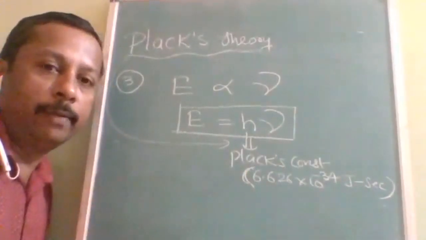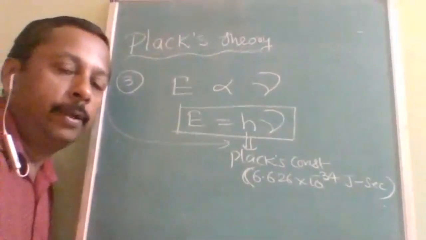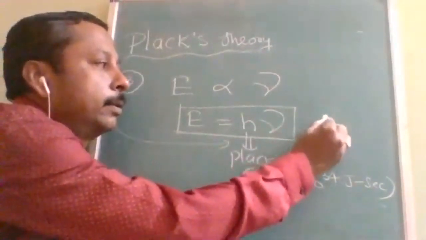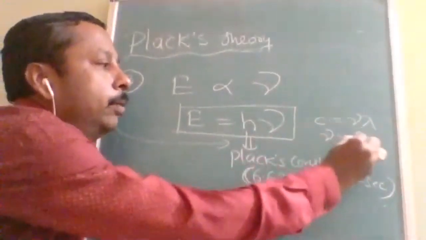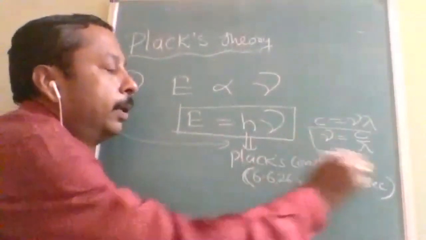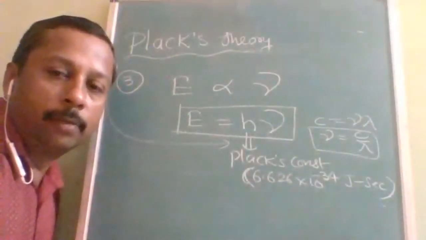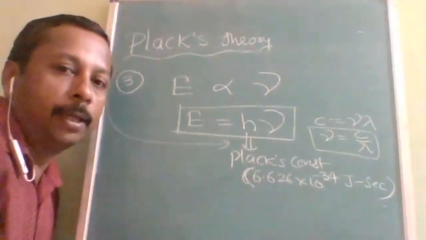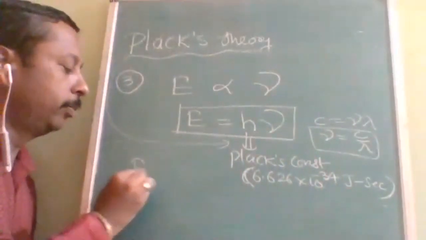Suppose we have the wavelength, then how do we find the energy? We will use the wave characteristic formula. What is the wave characteristic? It says that c is equal to nu lambda. So nu is equal to c upon lambda. Now, when I substitute this here, the equation will be modified.